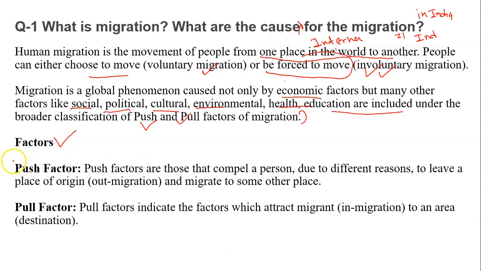We can categorize the migration in two forms. The one is the push factor and the second is the pull factor. Push factor, go by the words. Push factors are those that compel a person, due to different reasons, to leave a place of origin. And in case of pull factor, the factors which attract migrants to an area of destination. So remember two words: place of origin, out of migration in case of push factor. In case of pull factors, attract migration.